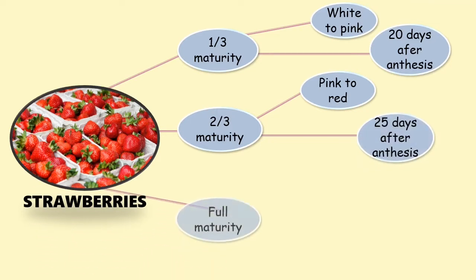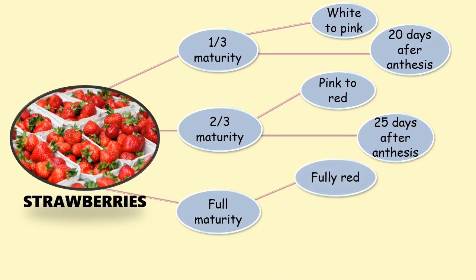Lastly, full maturity, the color is fully red, which appears 30 days after anthesis.